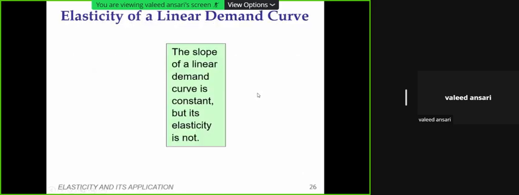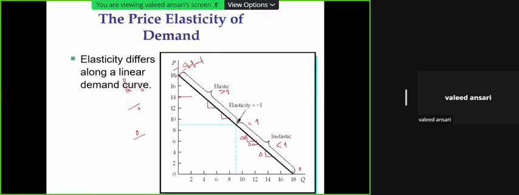The slope of a linear curve is constant, but its elasticity is not, because it may vary at higher price, at lower price. Therefore the point which I am trying to explain is that some people think that because the demand curve is linear, therefore change will be constant. No, it will not be that. Some people who are not aware may say that.